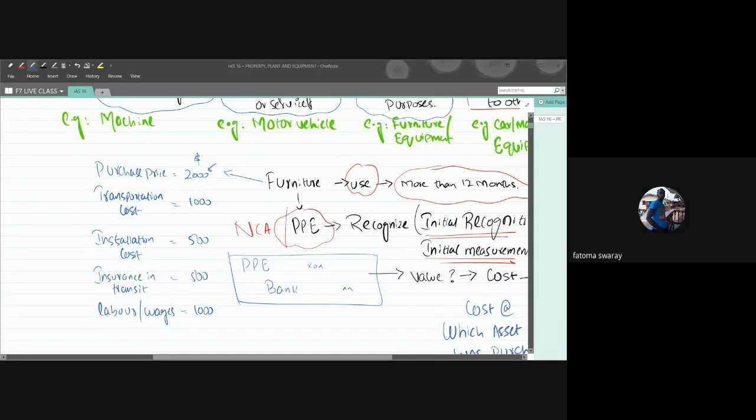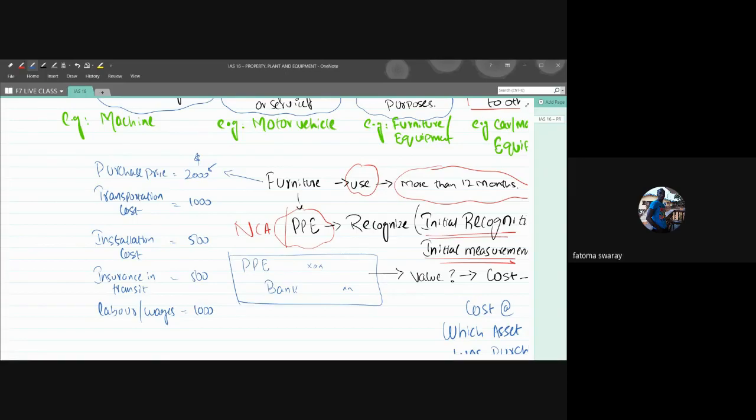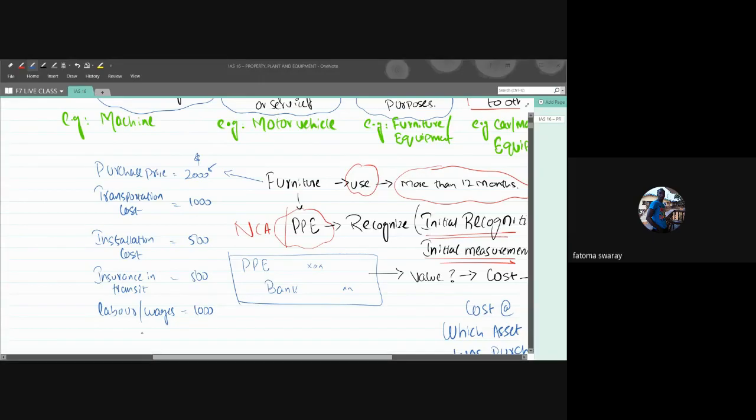We can say the cost of the asset is $2,000, because whatever cost you spend in bringing the asset to where you want it should be capitalized in the cost of the asset.